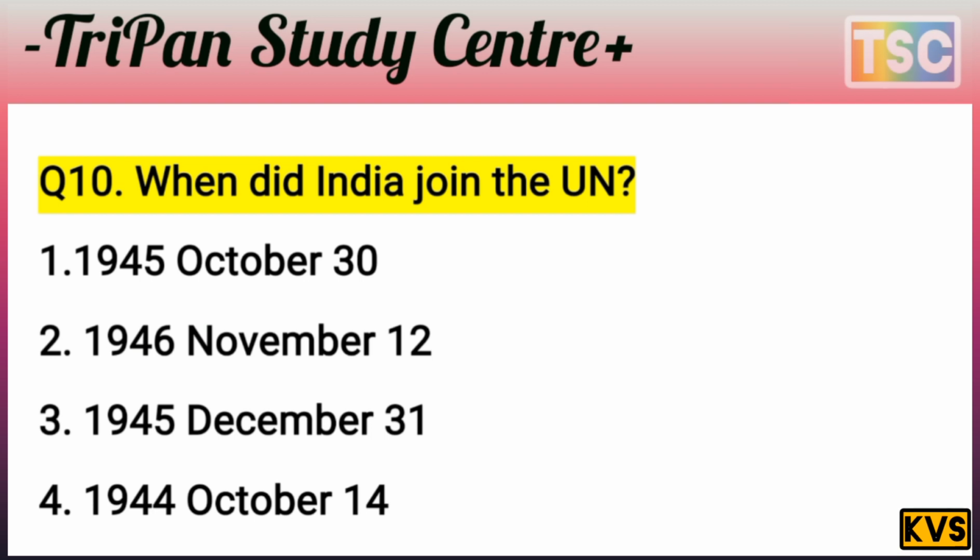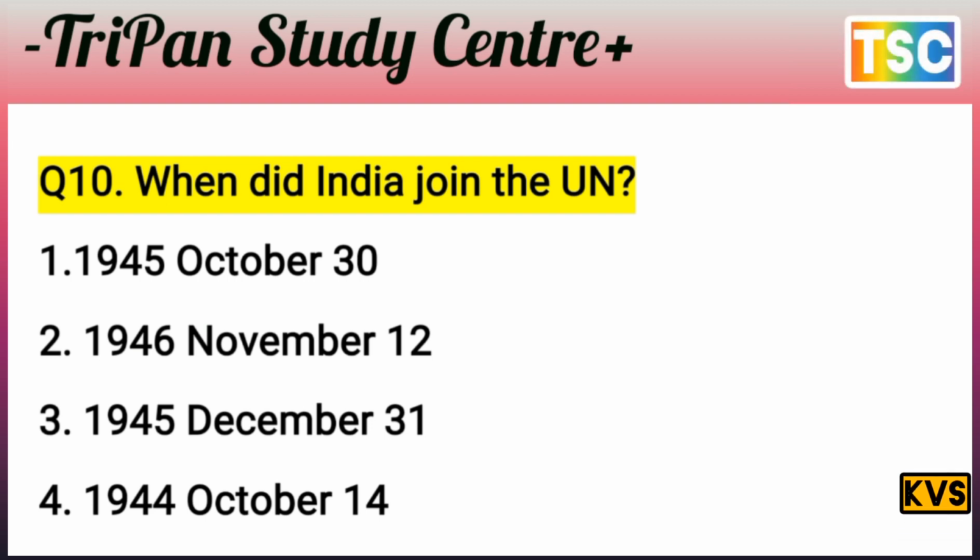First of all, test your knowledge. I give a few seconds for you. You understand the question? 1 is October 30, 1945. And 3 is 1945 December 31.